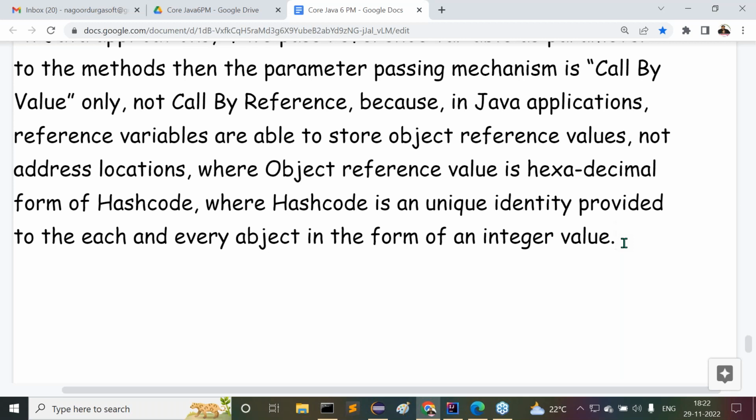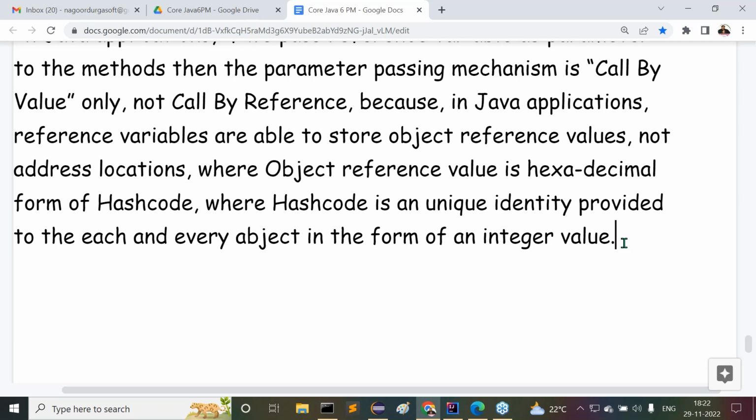There we are able to get what they know? Call by value parameter passing mechanism. Right, up to this level is sufficient. But I can talk more than this internally, not necessary now, as of now. But to complete a point, to understand the difference between Java and others, this point is more than sufficient for us. Yes, sir, all of you are getting clarity on these points, you know.